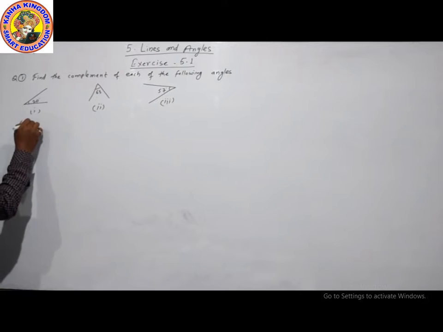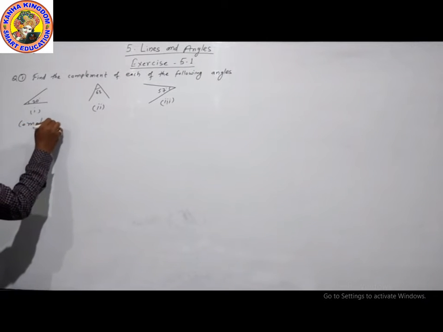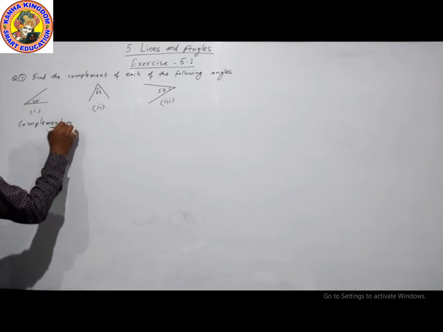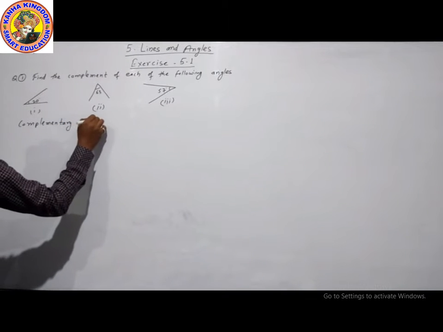First of all, the definition of complementary angles.